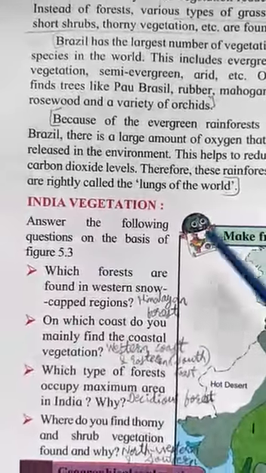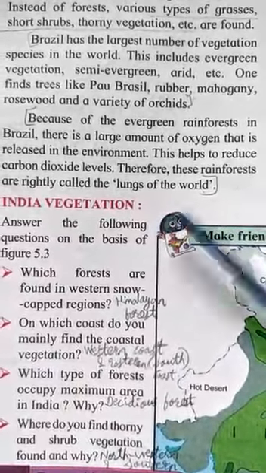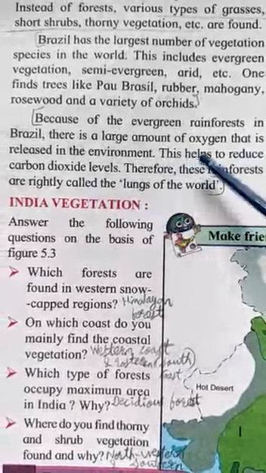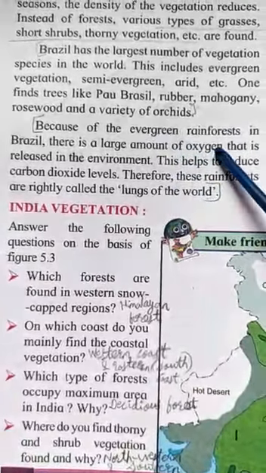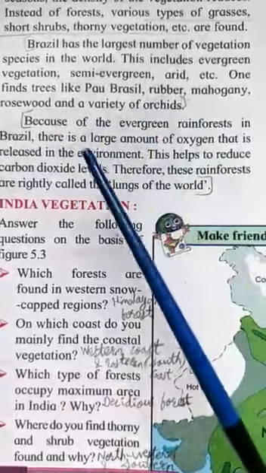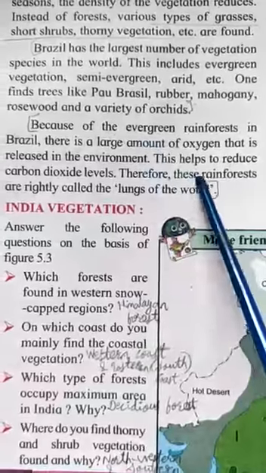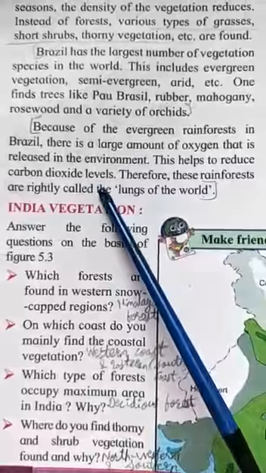Now you all know whenever there are a lot of trees, that means that place is getting a lot of oxygen. Because of the evergreen forest in Brazil, a large amount of oxygen is released into the environment. So what happens because of this? The level of carbon dioxide is reduced.